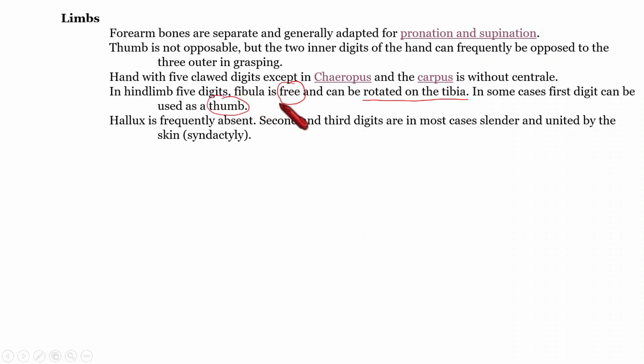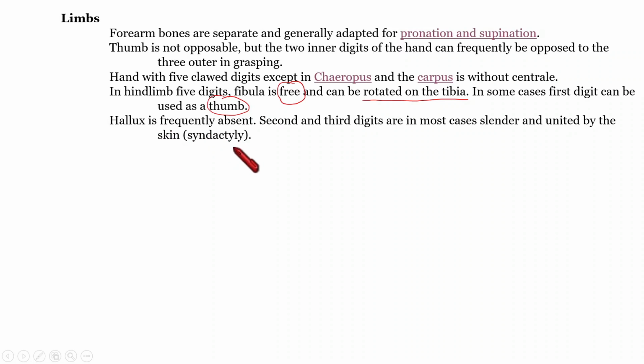That is another feature. Then regarding the hallux, the first big toe, the hallux is frequently absent in metatherians, and the second and third digits, in most cases, are slender and united by skin. That feature is called